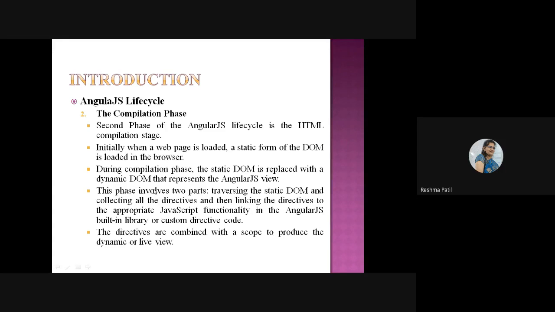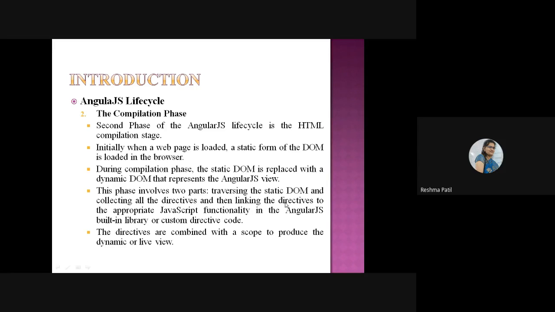Then this phase involves two parts. First is traversing the static DOM. We have already seen that we are converting static to dynamic. Then collecting all the directives and linking the directives to the appropriate JavaScript functionalities. Whatever directives we have included in the HTML, we are writing code under HTML only.